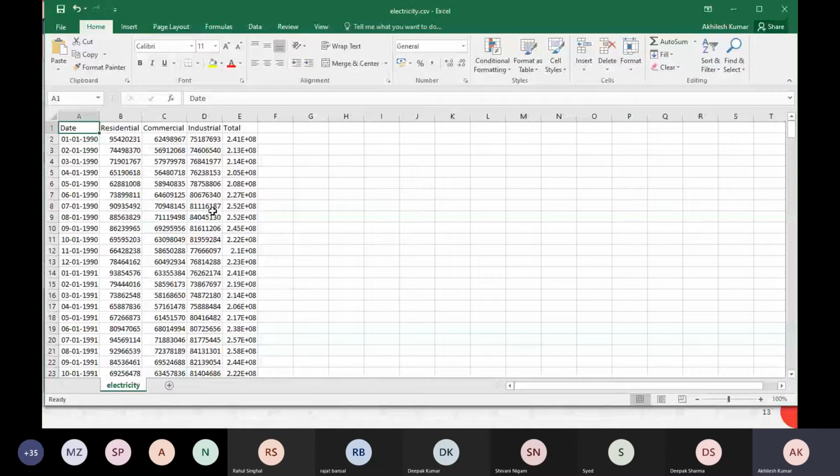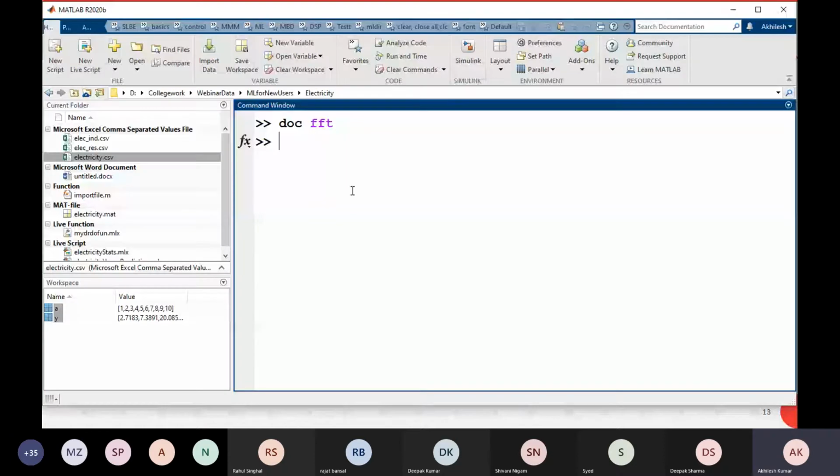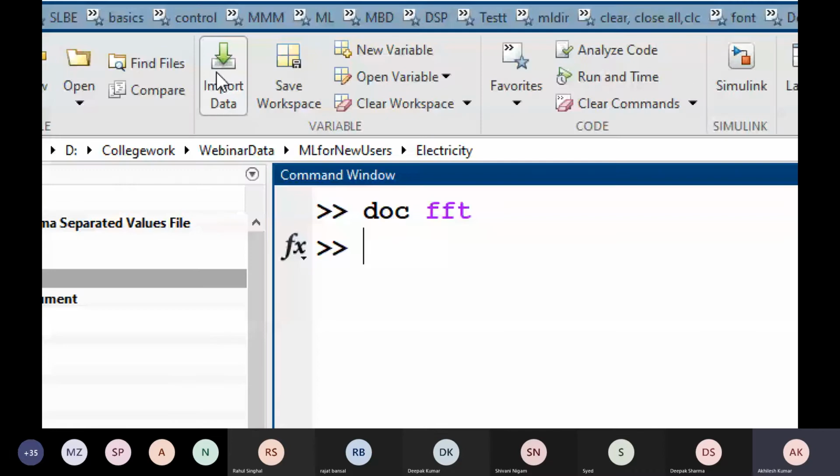And you see that we have some missing data also. See, here I have missing data. Here also I have missing data. Perfect. We have missing data here as well. Okay, I am going to import this data. Again, let's say I am a beginner. I don't know what the function is to import data in MATLAB. So if you're a beginner, start from import data from here. Just click on this